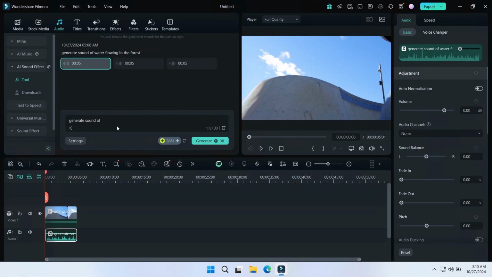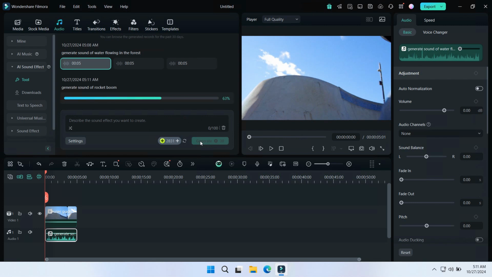sound of rocket. Boom. Now that should be it for this section.